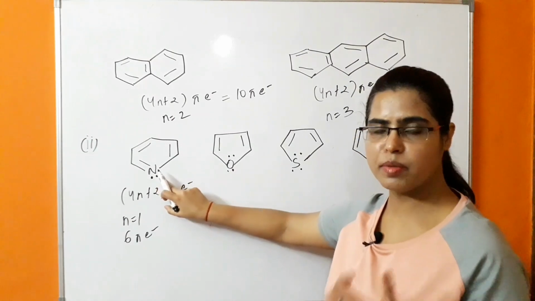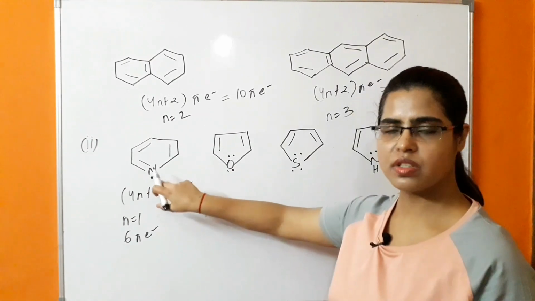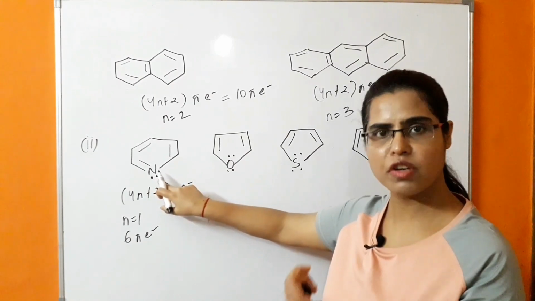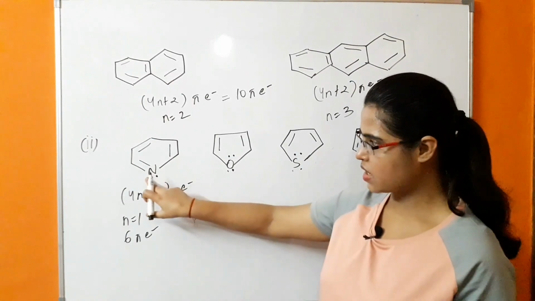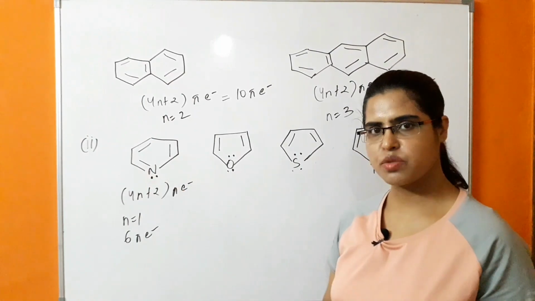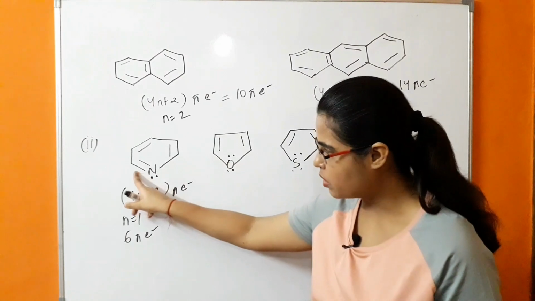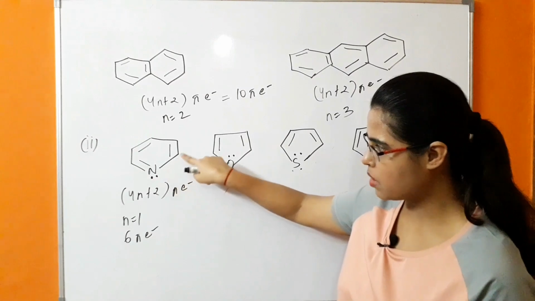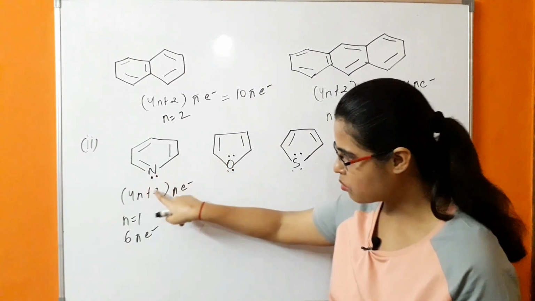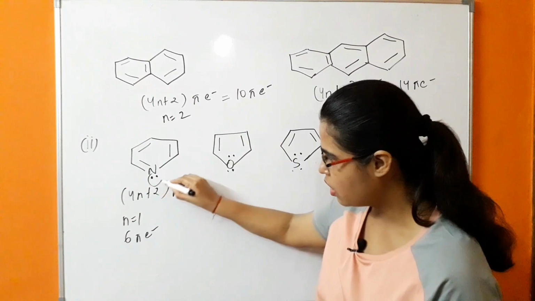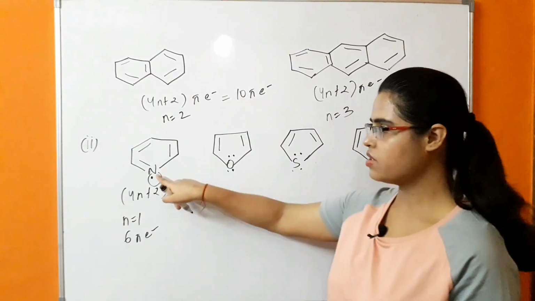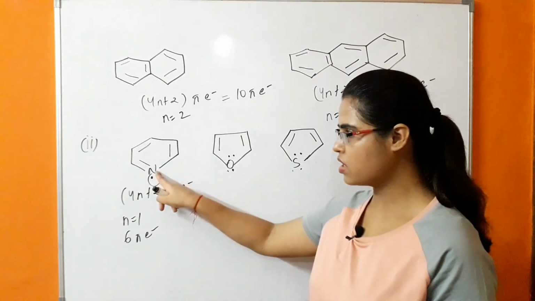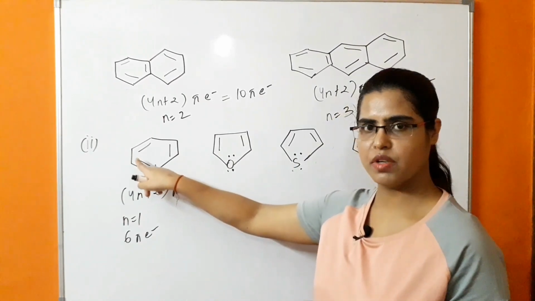Why is it not contributing towards the aromaticity? Because this lone pair of nitrogen is present in the hybridized orbital of nitrogen. So what is happening in this case? There are 3 hybridized orbitals. One hybridized orbital is forming a sigma bond with this carbon, and one hybridized orbital is having the lone pair of this nitrogen, whereas one unhybridized p orbital of this nitrogen is forming a pi bond with the next carbon.